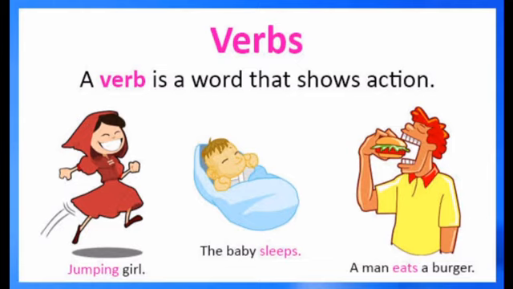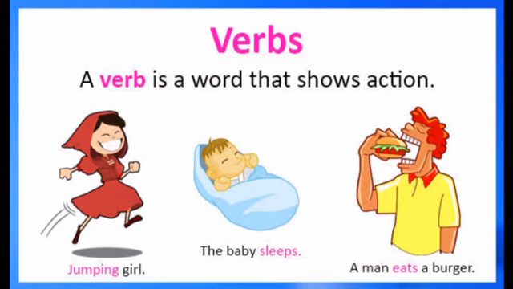Sleeps is a verb because it shows the action of the baby. Dear friends, what is the action of the baby here? Yes, it is sleeping. So according to our definition, a verb is a word that shows an action. Therefore, in this case, sleeps is a verb because this word shows the action of the baby.